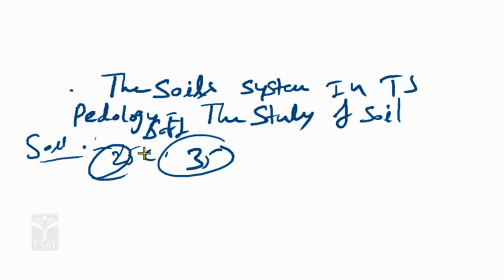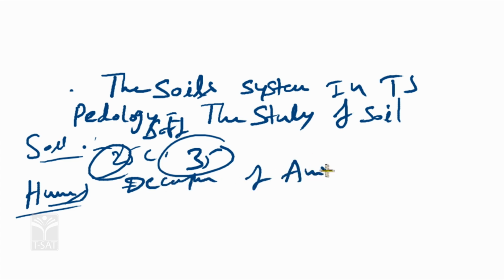First of all, humus, H-U-M-U-S. Humus is nothing but the decomposition of animals, plants and human beings, the dead bodies of animals and plants, decomposed waste material or fertile content material, which is called humus. Humus is nothing but decomposition of plants, animals and human beings.